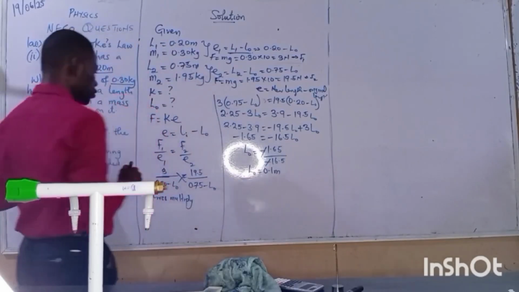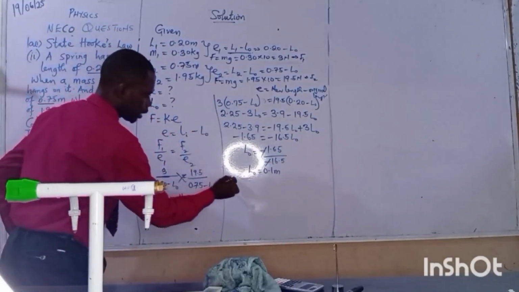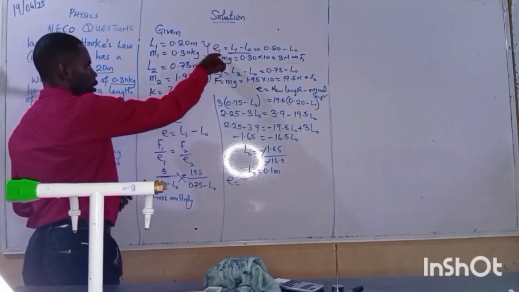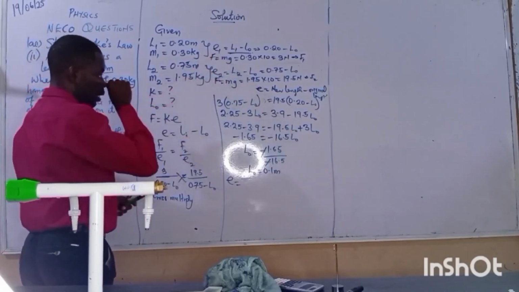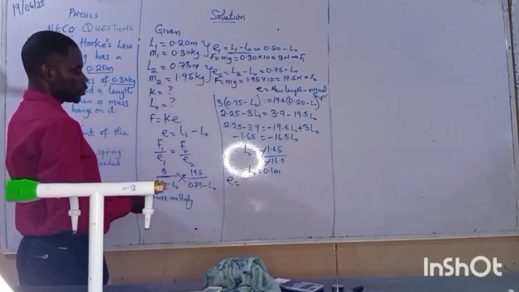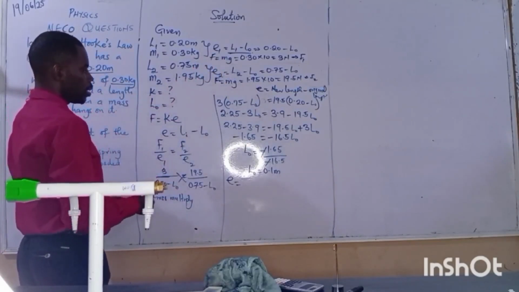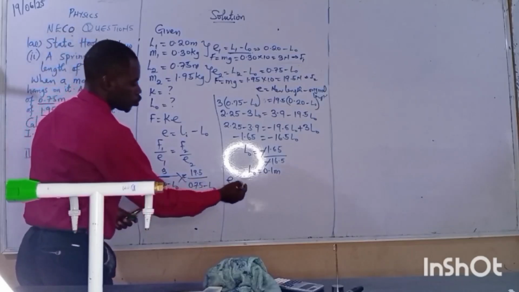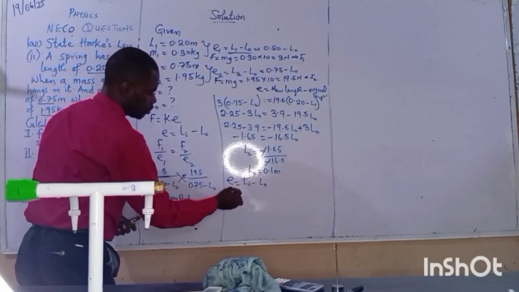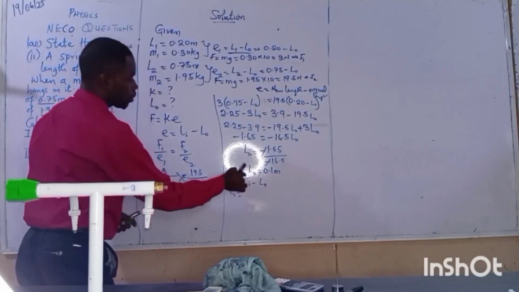This time around, should we find F? No, we cannot find our E. If you use any of your E, it can be E1, it can be E2, you still get the same thing. But what matters most, I want to find the extension. We want to find our extension, especially if we have L0 now. So new length minus L0.